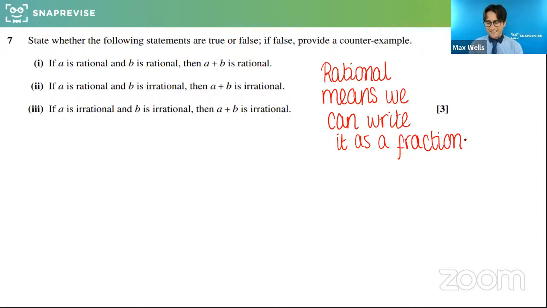Excellent. Yeah, I thought so. Brilliant. Good. So some of this stuff might be familiar to some people here, which is wonderful. What do we reckon for the first one? If A is rational, meaning it can be written as a fraction, worst case scenario, and B is rational, then A plus B is rational.